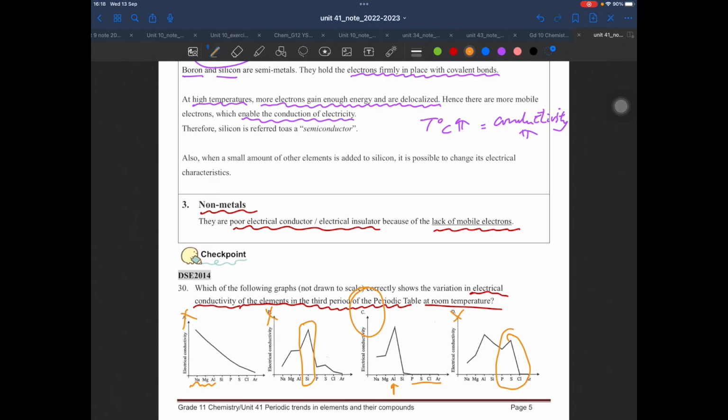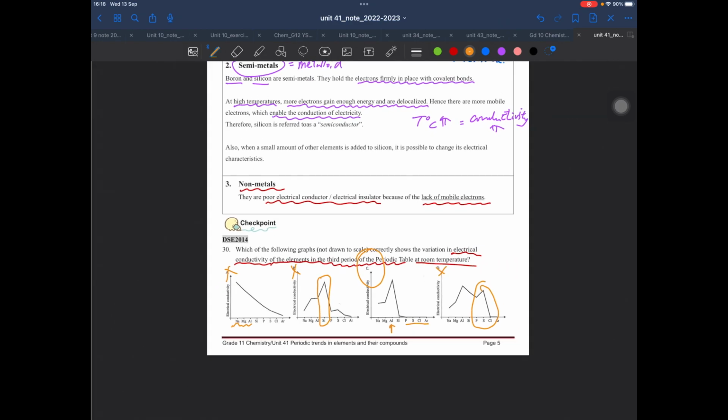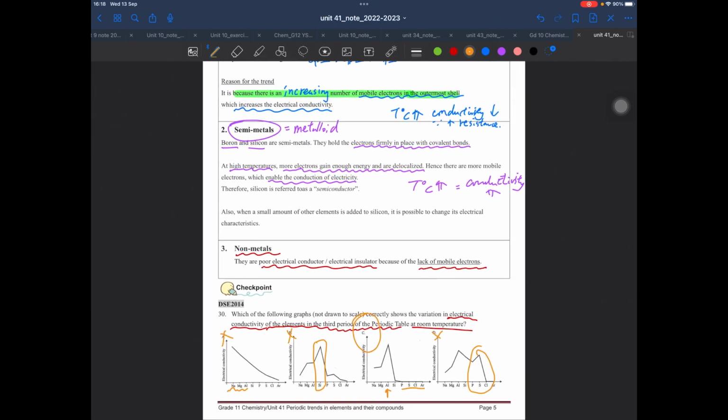It is quite difficult for you to understand why there is such a small change from group 1 to group 2, but a large change from group 2 to group 3. So we will discuss it later. And of course, don't worry, this is out of the syllabus for explanation.